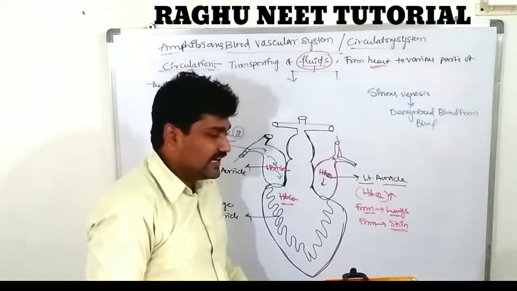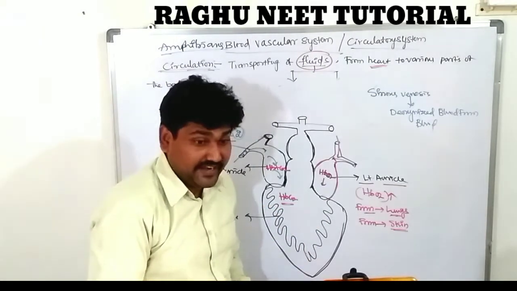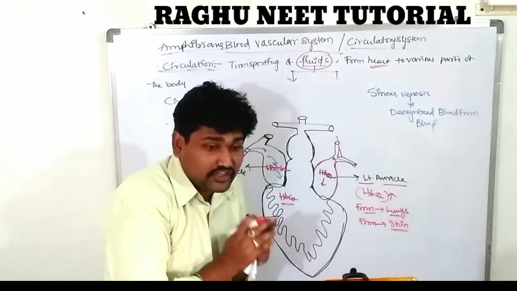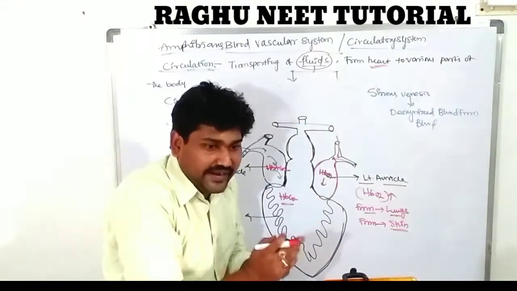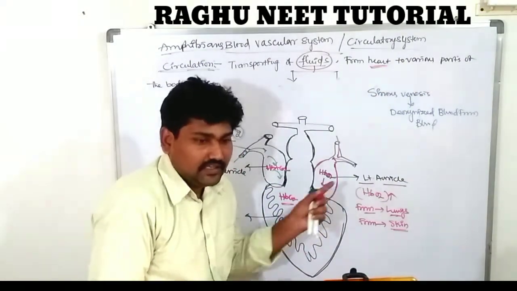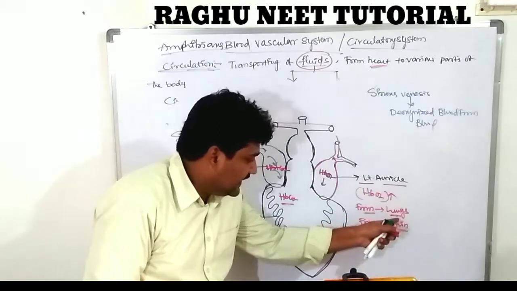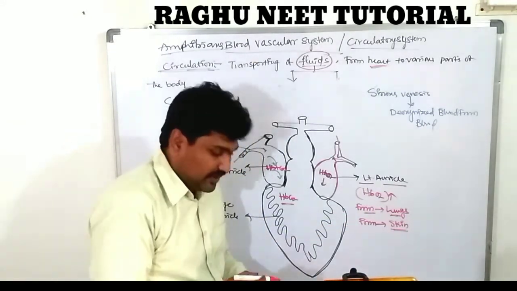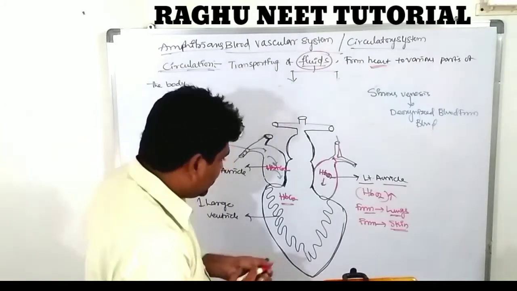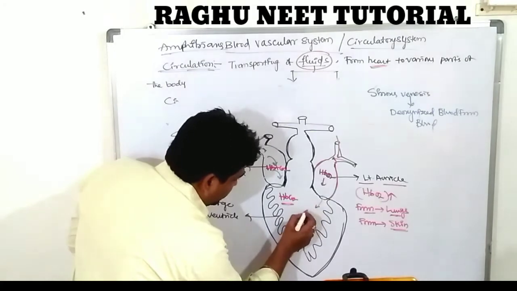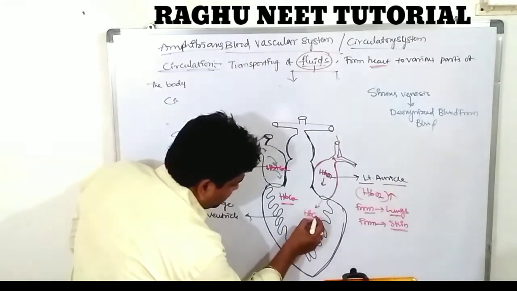The right auricle carries the deoxygenated blood. After purification, the oxygenated blood is carried by these auricles. So through the skin in aquatic conditions, and through the lungs in terrestrial conditions. Clear? So the oxygenated blood also leads into the ventricle region.